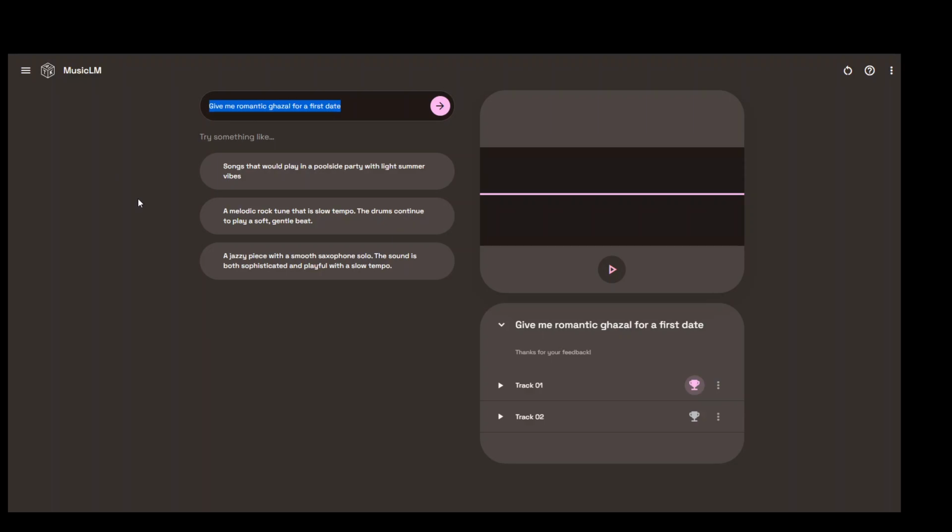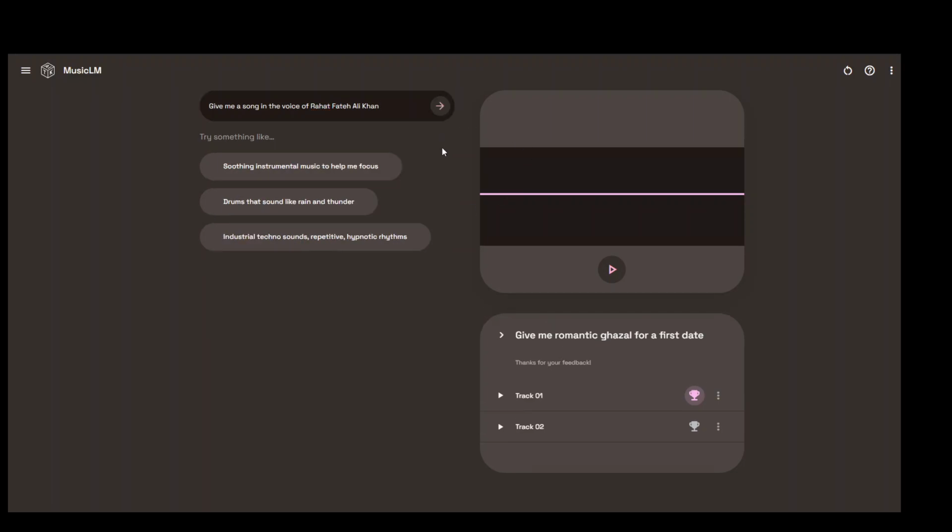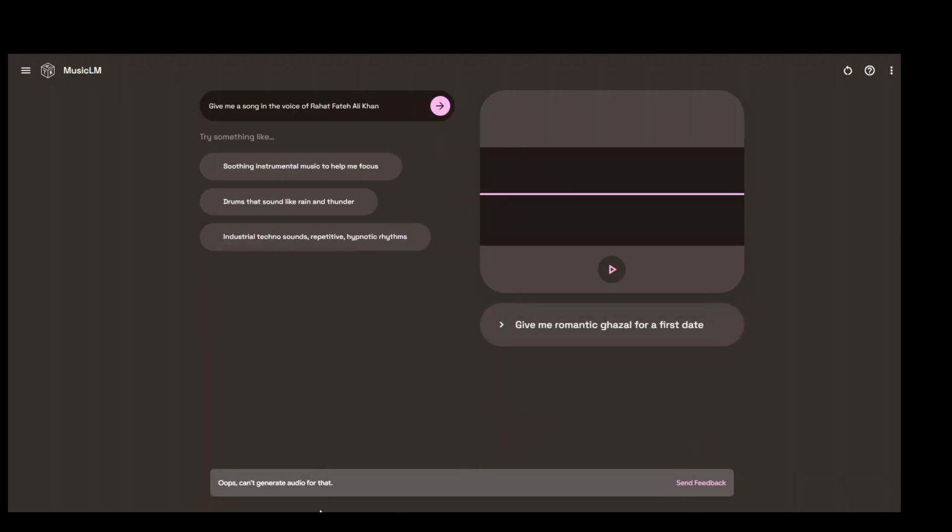Let's try to give the name of a particular singer to see if it produces something or not. I'm asking it to give me a song in the voice of Rahat Fateh Ali Khan, who is a famous Pakistani singer. Let's see. Okay, so it refused. So it seems that it is intelligent enough not to produce a song in the voice of a particular singer, likely, of course, due to copyright issues.